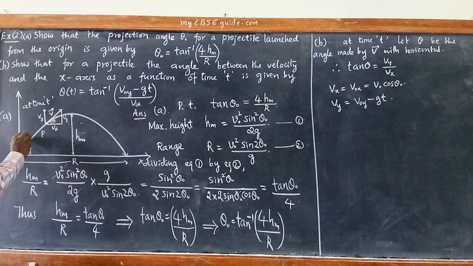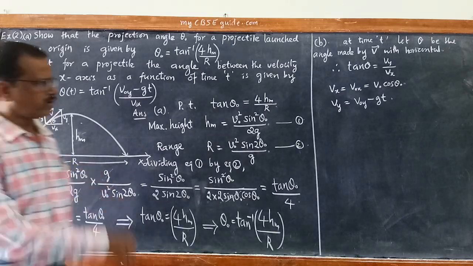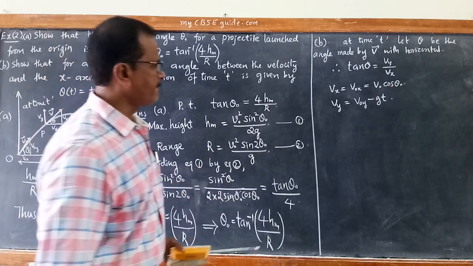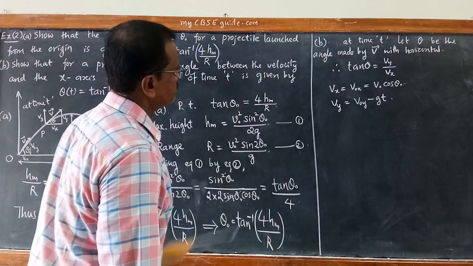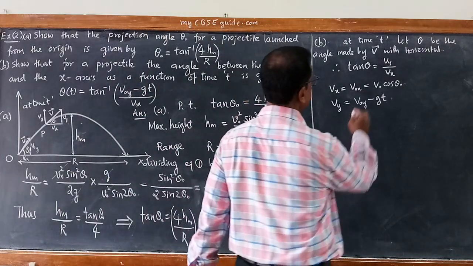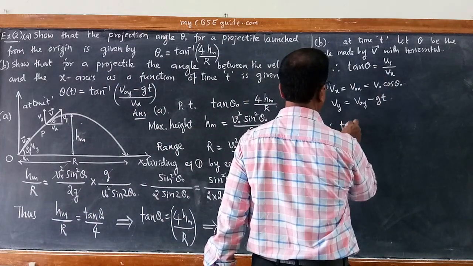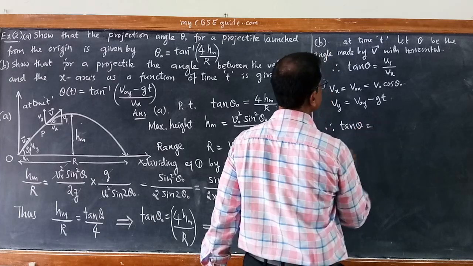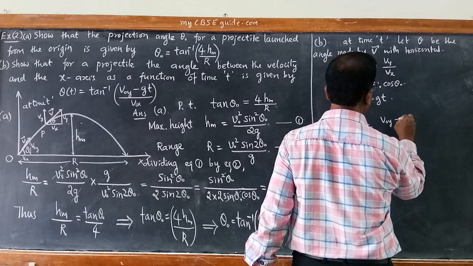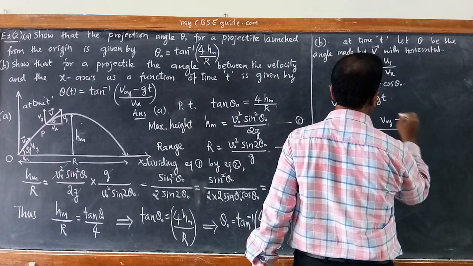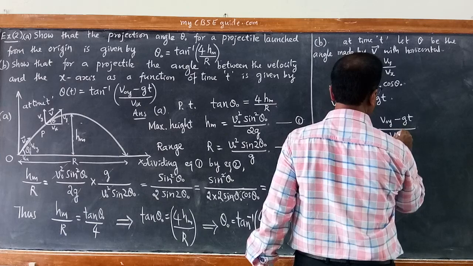If this is the initial velocity V naught, then V naught x is the initial x component and V naught y is the initial y component. We already got it from the previous discussion. So if you substitute this in this equation, we get, therefore tan theta is equal to Vy, which is V naught y minus g t, divided by Vx, which is V naught x.